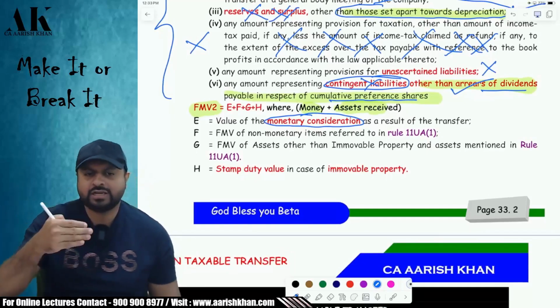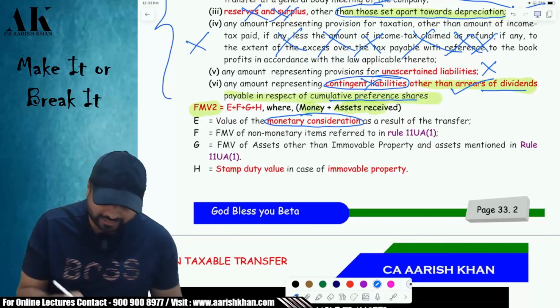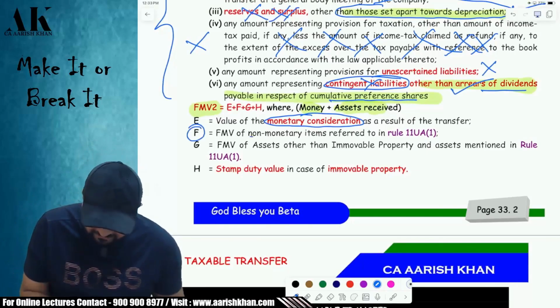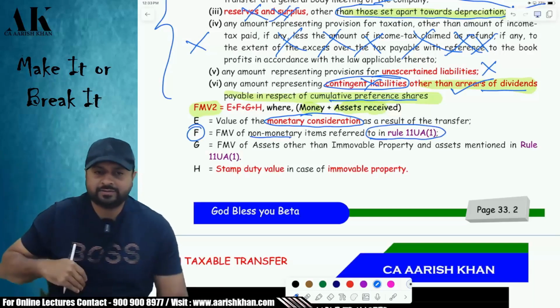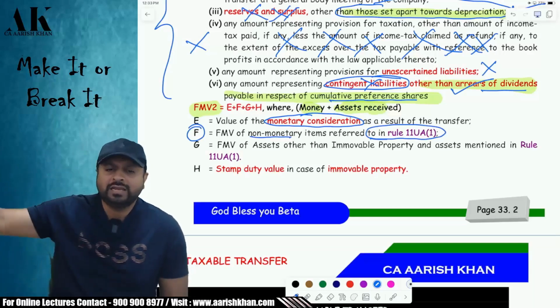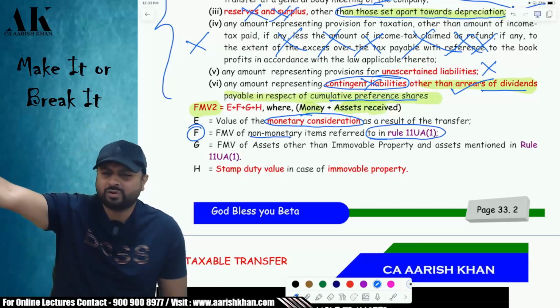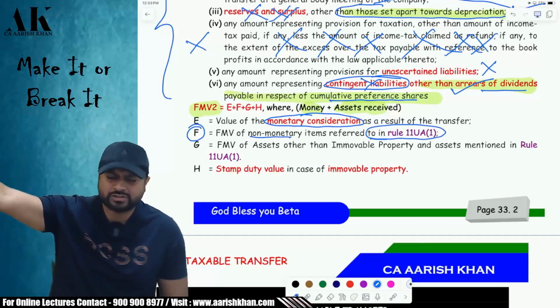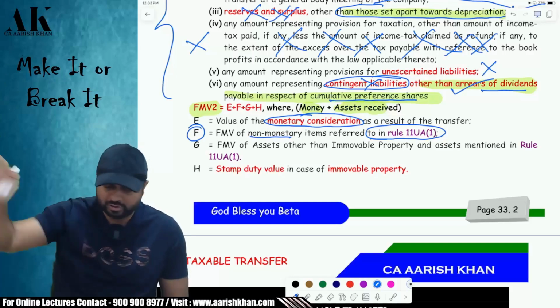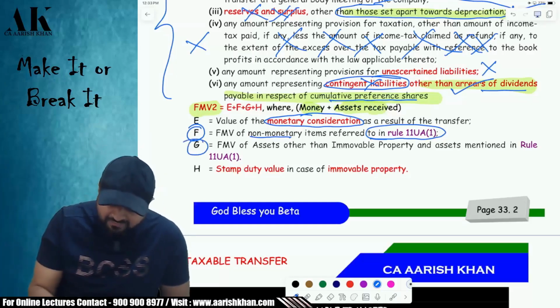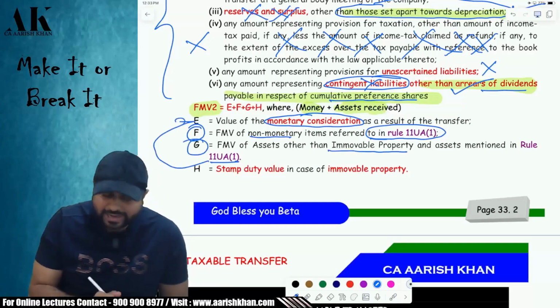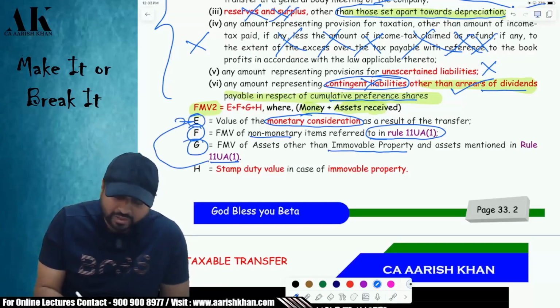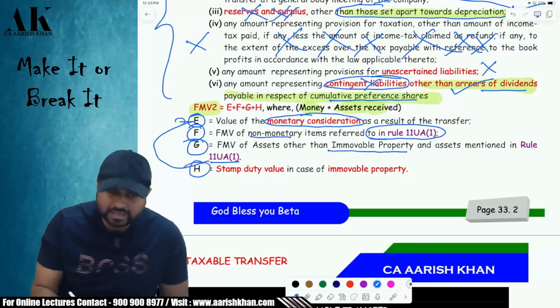They have divided all the assets into three categories, not four. First, F: FMV of non-monetary items referred to in Rule 11UA. Whatever assets you are receiving, if covered in Rule 11UA, then value as per Rule 11UA. In Rule 11UA, there are shares, jewelry, all those things covered. Then point G: FMV of assets other than immovable property and other than Rule 11UA. Why other than Rule 11UA? Because Rule 11UA was already covered in point F. Why other than immovable property? Because that is already covered in point H.